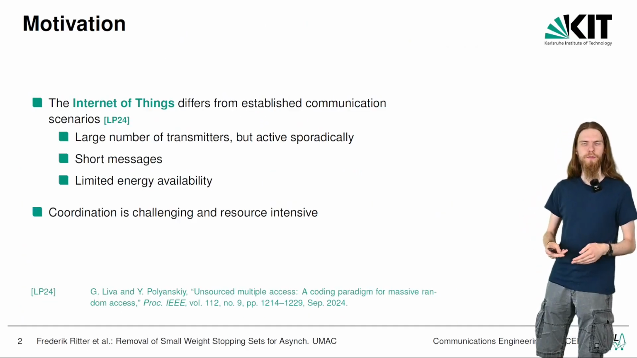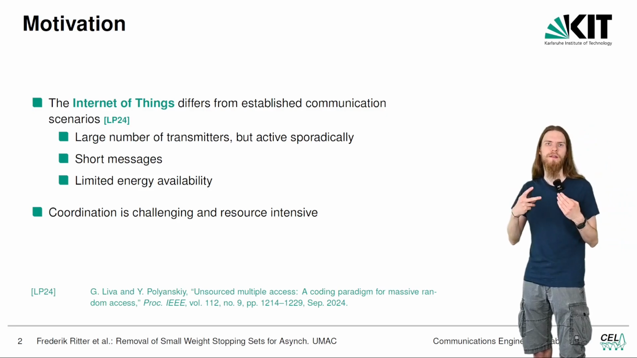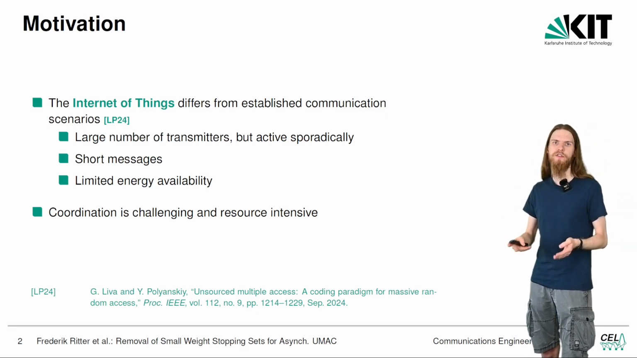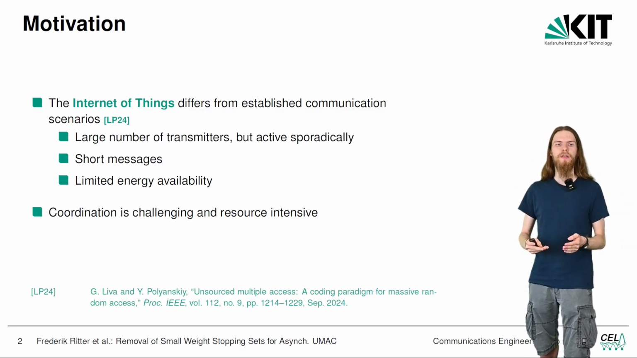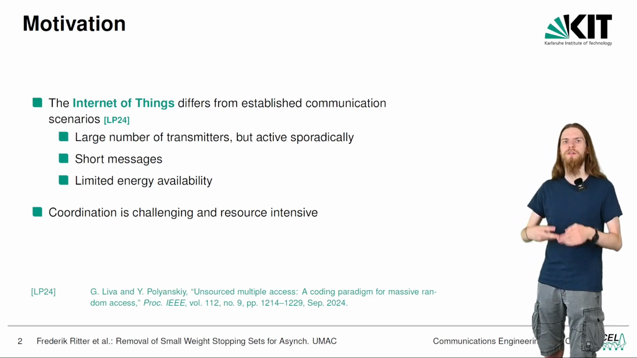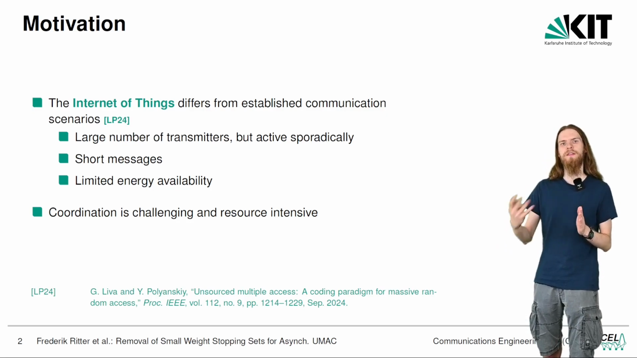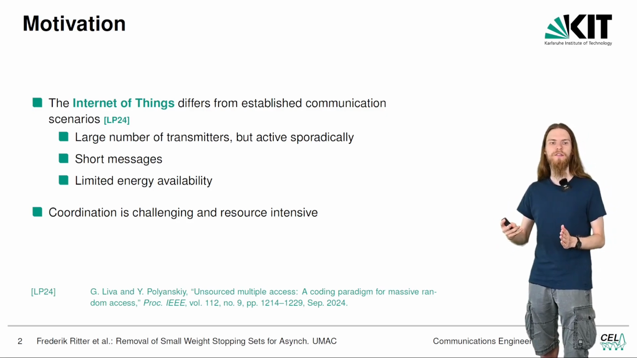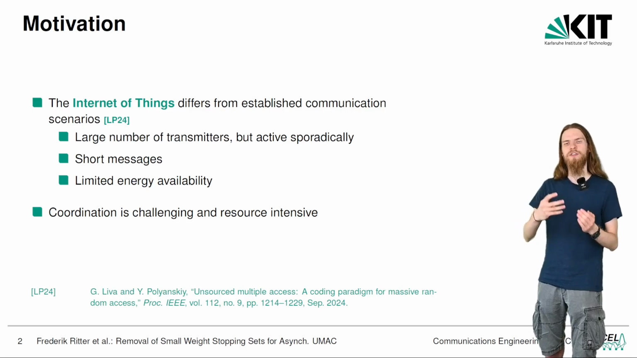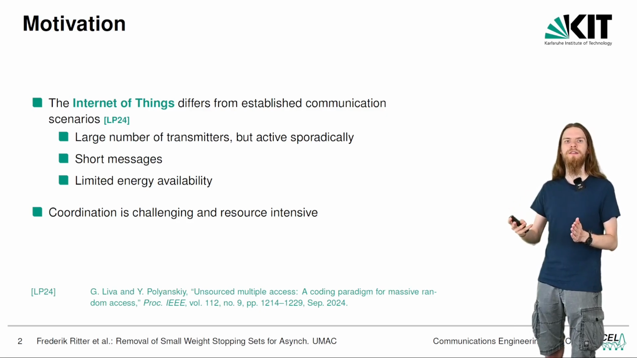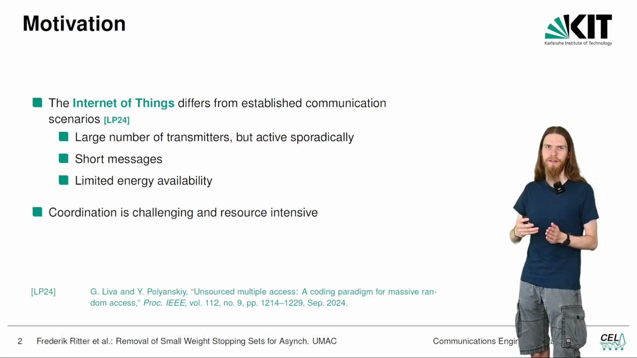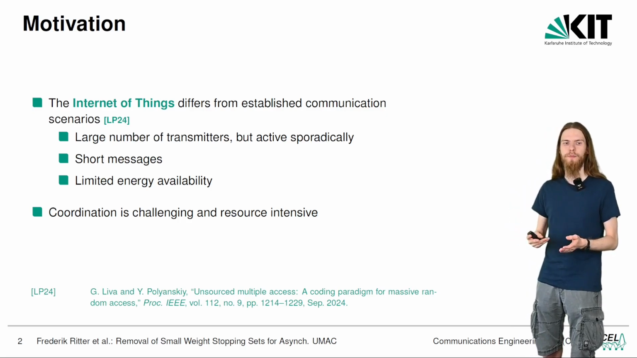The Internet of Things poses many challenges from a communications engineering perspective. Some of them are the large number of transmitters, which are often only active sporadically, the short messages that these transmitters send if they are active, and then the limited energy that is often available because many of these transmitters are relatively small devices which may even be battery powered.